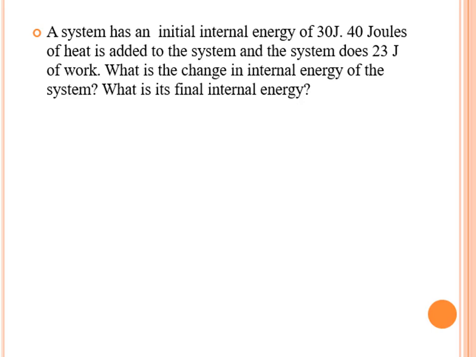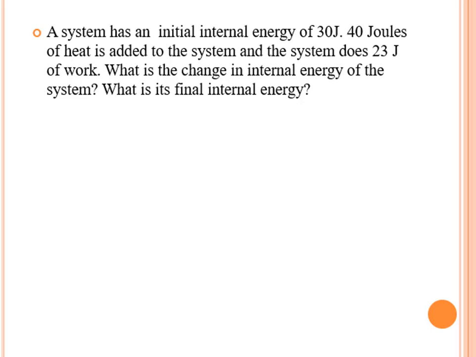Okay, so let's try to solve the following problems. A system has an initial internal energy of 30 joules. 40 joules of heat is added to the system, and the system does 23 joules of work. What is the change in internal energy of the system? And then what is its final internal energy?